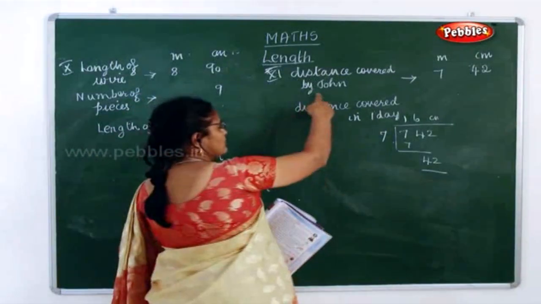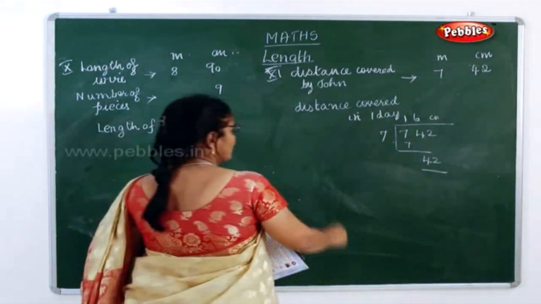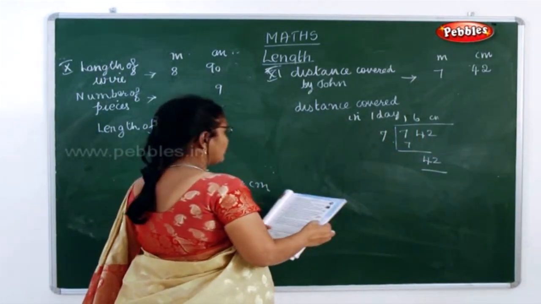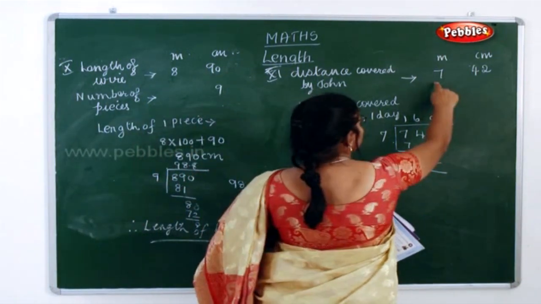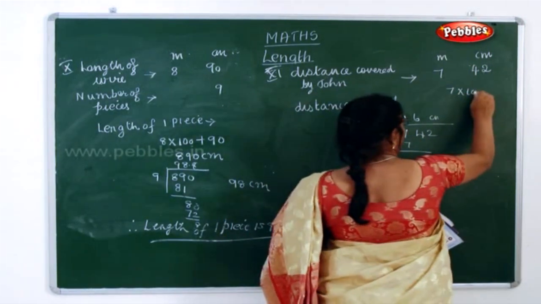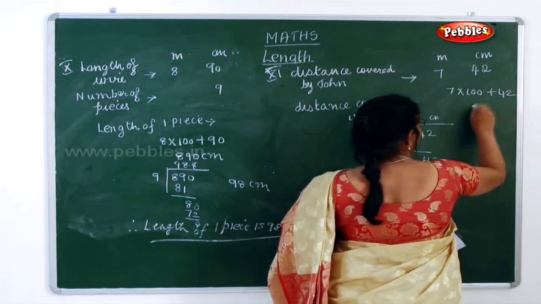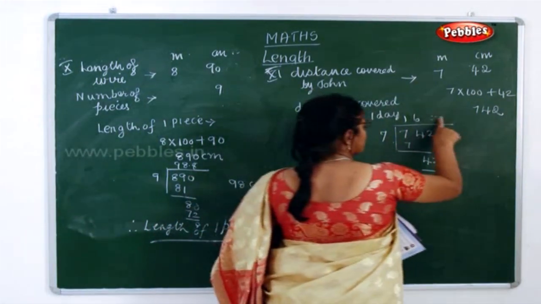See here in the sum, distance covered by John, it is 7 meter and 42 centimeter. Now what is the question they have asked? What is the distance covered in one day? So now you are converting this into centimeter. So you have to write 7 into 100 plus 42. So you will write 742. So when you write 742 you get 106 the answer.